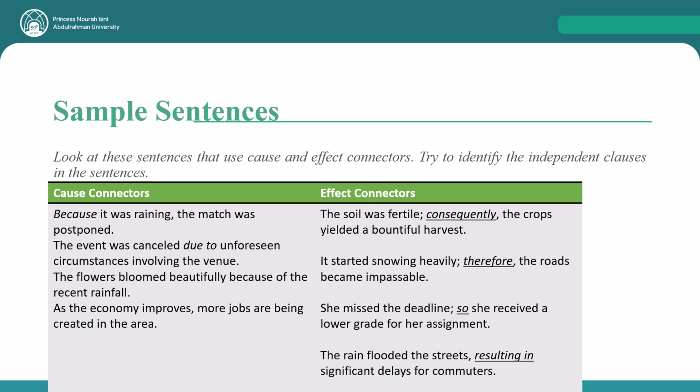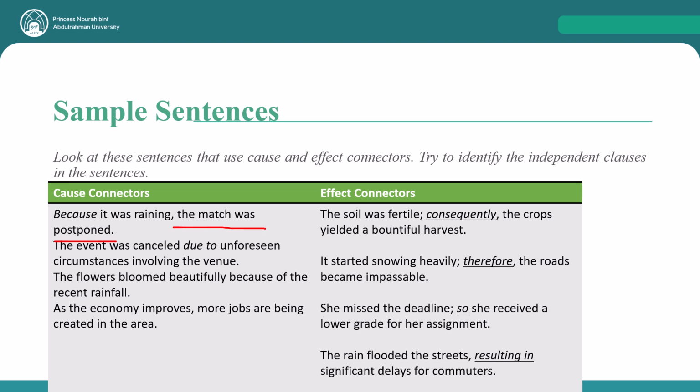Can you identify the independent clauses here? Now, let's look at these sentences. What are the sentences that can stand alone? The match was postponed is an independent clause. Notice here that the independent clauses can have their positions exchanged.